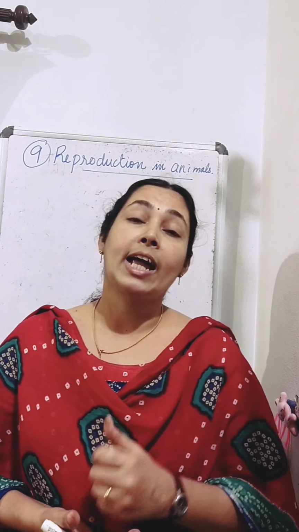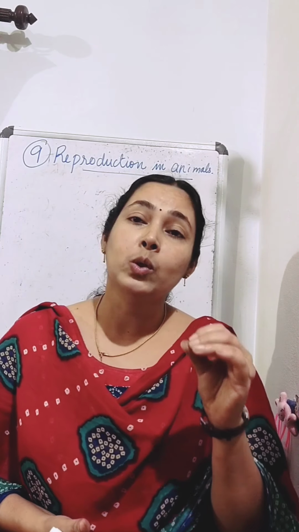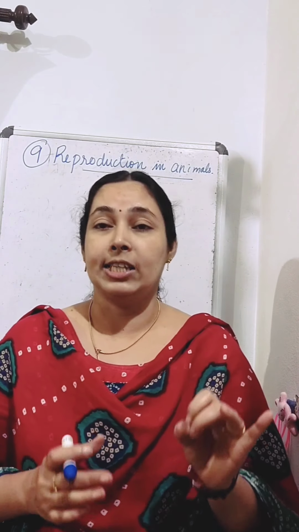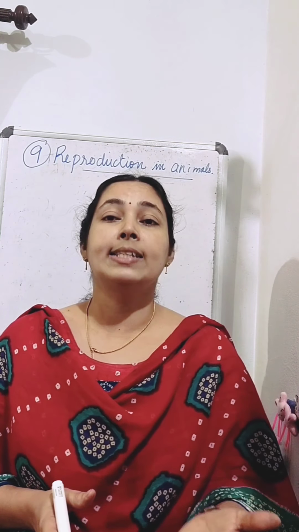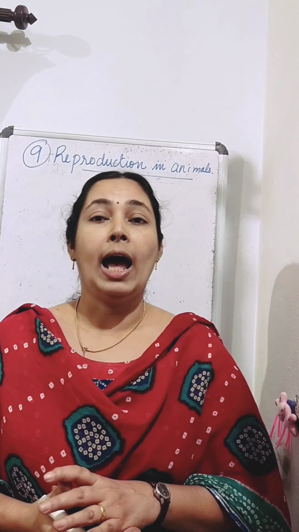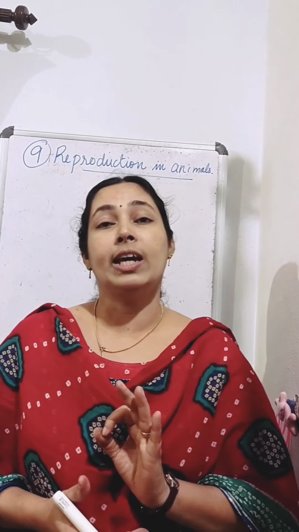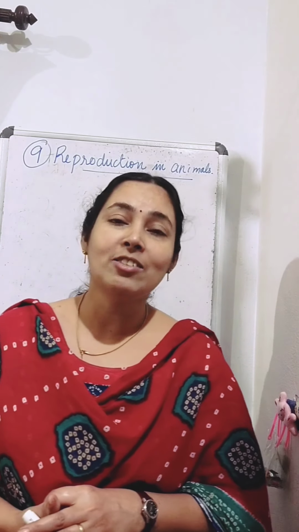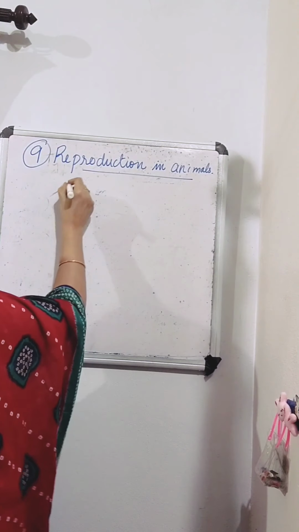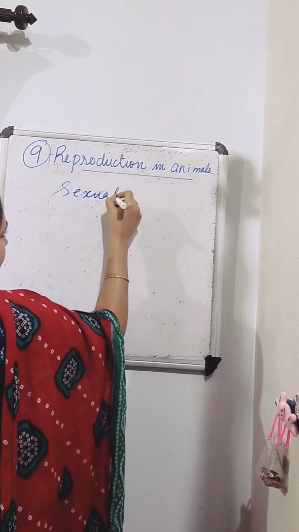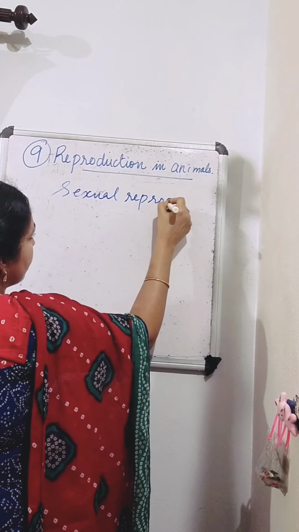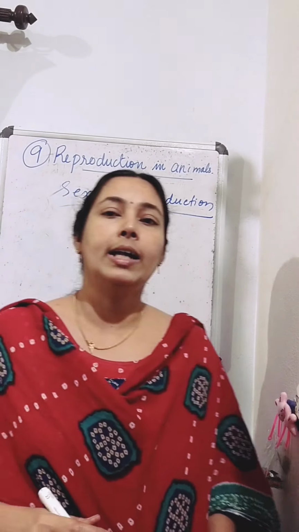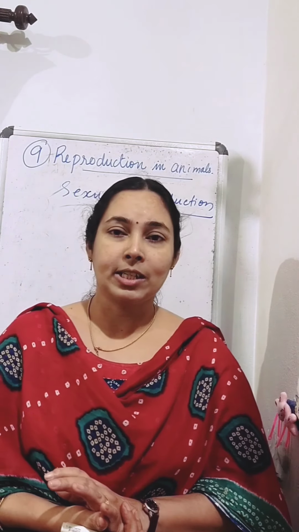Last year you studied reproduction in plants, and you saw that there are two modes of reproduction in plants: sexual reproduction and asexual reproduction. Just as in plants, there are two modes of reproduction in animals also. So in animals also we can see sexual reproduction and asexual reproduction. First we can discuss sexual reproduction.